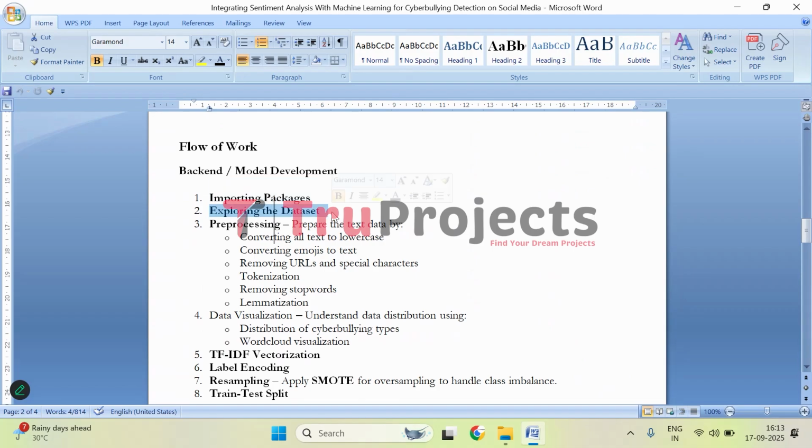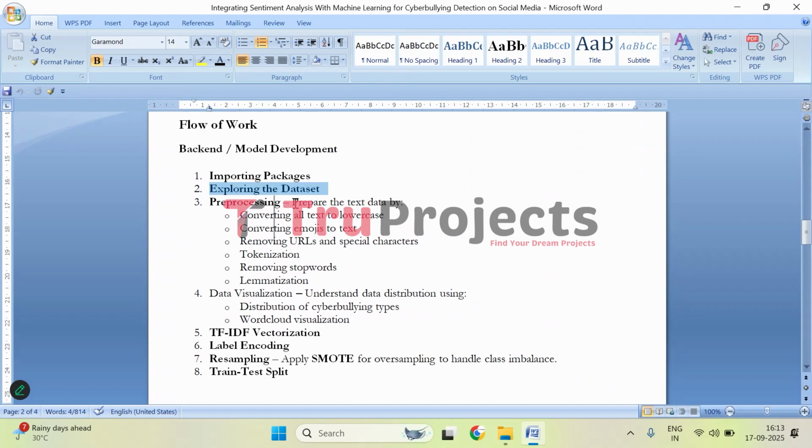Then comes exploratory dataset analysis. So the cyberbullying dataset is examined to understand its structure, content, and the class distribution. Then comes preparing the dataset. So here text data is cleaned and standardized to make it suitable for machine learning models. Here, all the text is converted to lowercase for consistency and emojis are translated into text to retain emotional context, and URLs and special characters are removed to reduce noise.